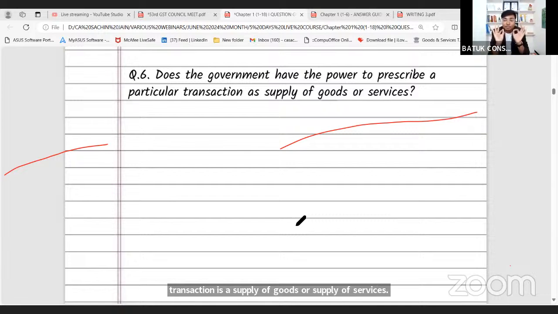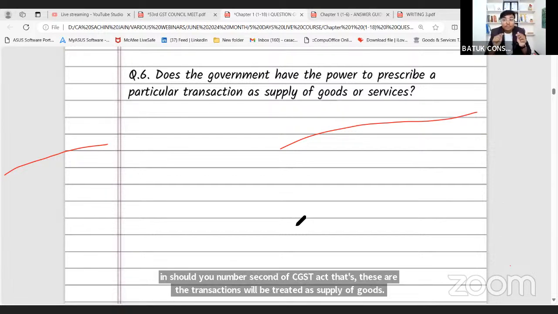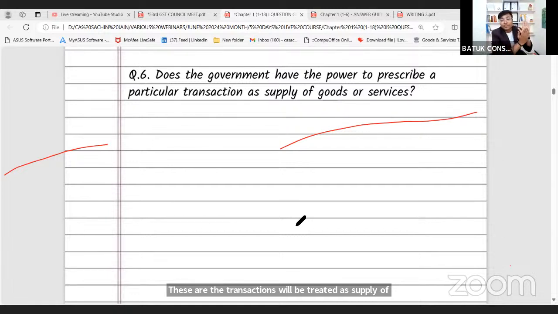Okay. Hence, the government has provided one specific list in schedule number 2 of the CGST Act that, sir, these are the transactions that will be treated as supply of goods, and these are the transactions that will be treated as supply of services. We'll also share the technique of how you can decide a particular transaction as a supply of goods or supply of services.